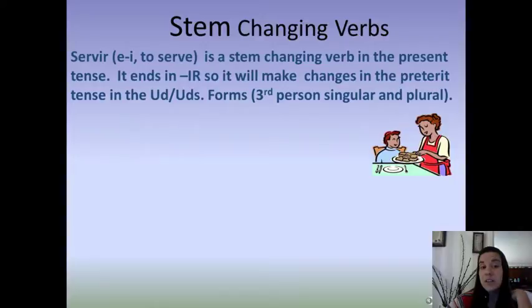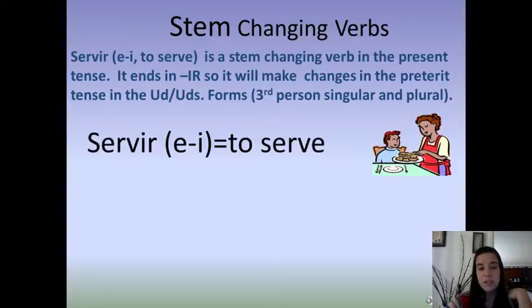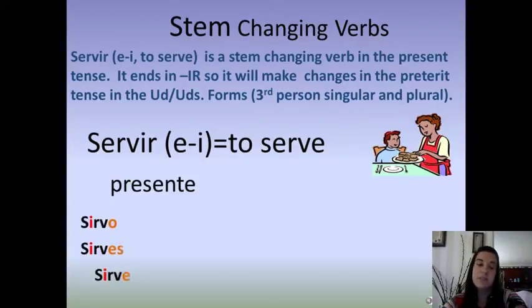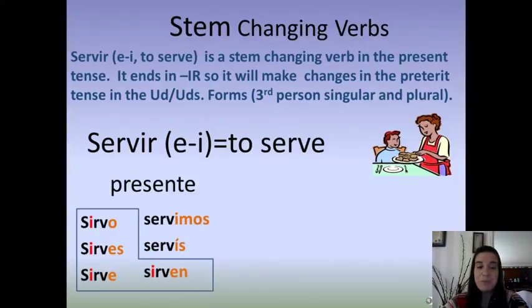However, servir was a stem changing verb in the present tense, and since it ends in IR, it's still going to stem change in the past. So just to review, in the present tense, the E changed to I, and we had sirvo, sirves, sirve, servimos, servís, sirven, and there's the shoe. In the past tense, it only stem changes in the third person form.